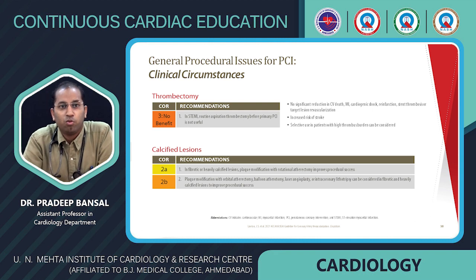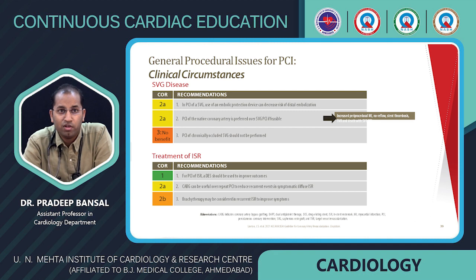Next, for thrombectomy in STEMI, routine aspiration thrombectomy before primary PCI is not useful. It is only useful for selective use in patients with high thrombus burden. And for calcified lesions, in fibrotic, heavily calcified lesions, plaque modification with rotational atherectomy improves procedural success.